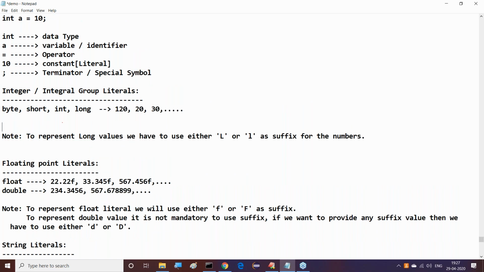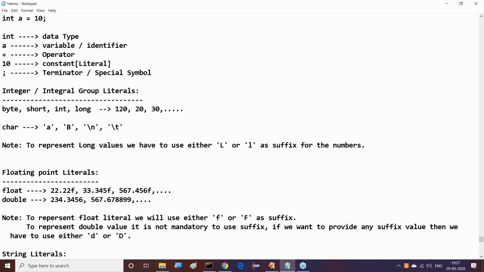This character literal group also comes under the integer or integral group of literals. Everyone understand this clearly now.